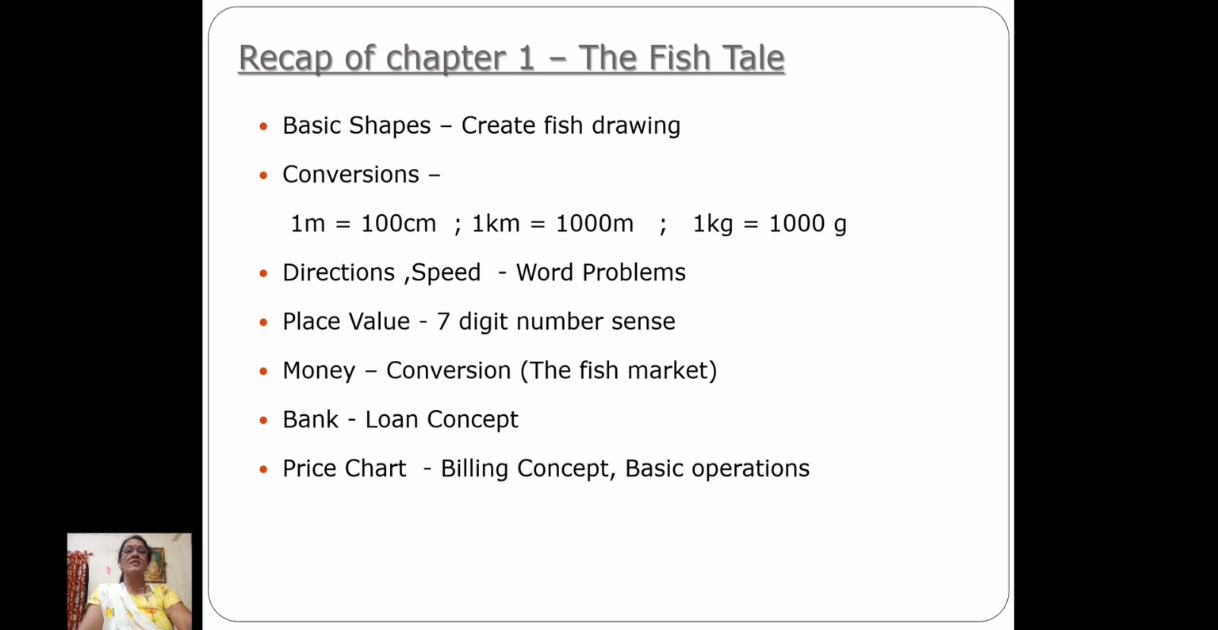Yes, conversion. 1 meter is equal to 100 centimeter. 1 kilometer is 1000 meter. 1 kg is 1000 gram. Yes, so many things we did. Half kg. Then we learned half meter, kilometer, right? Yes. Then we learned direction, speed word problems. Yes, I told you log boats, their speed is quite less compared to the motor boats, the machine boats, right? Then we learned place value, right?